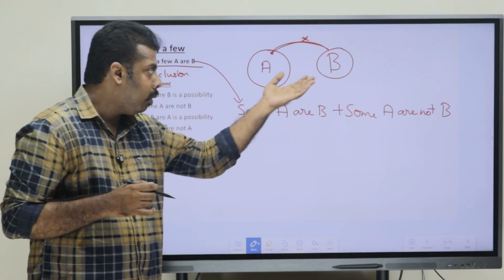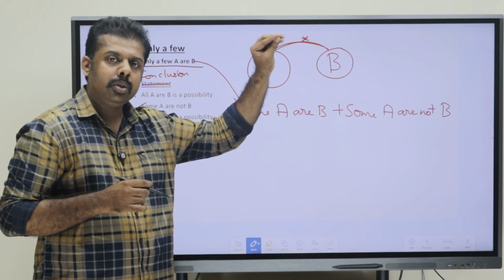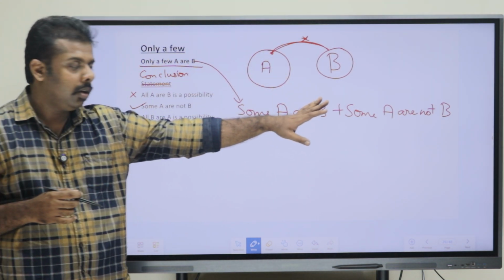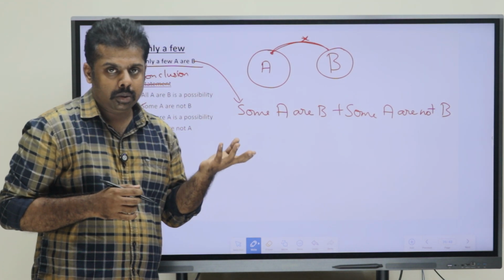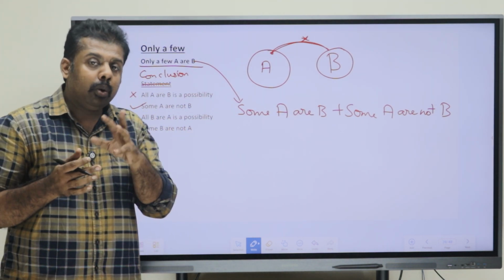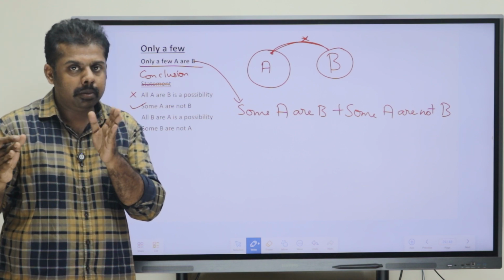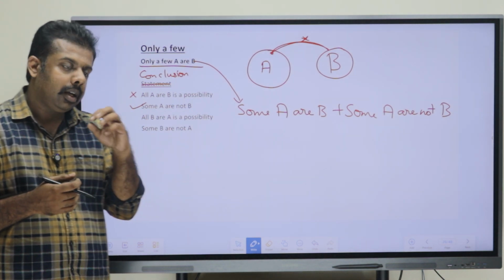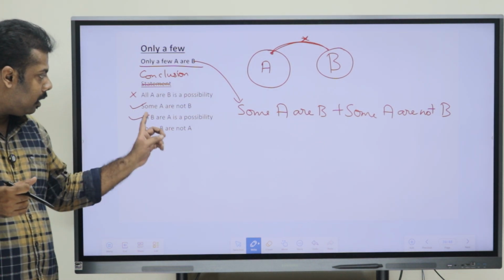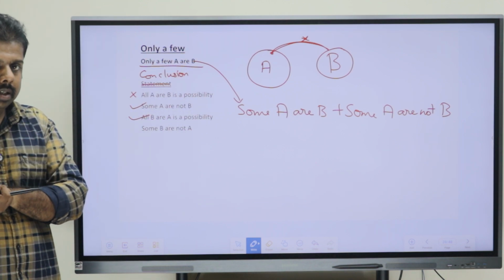Okay, because we don't know, we just know only a few A are B means what? Only a small portion of A is connected with B. We know with regards to A, but with regards to B we don't know. So all B are A as a possibility could be right or could be wrong. So if we are not sure of that, by adding possibility we can say that conclusion will be right. Okay, so all B are A is a possibility is right in that case.